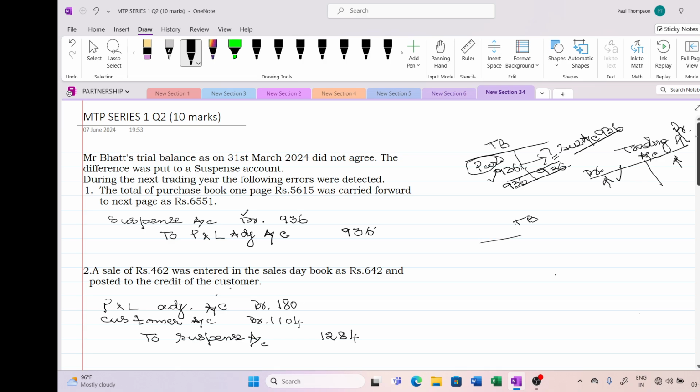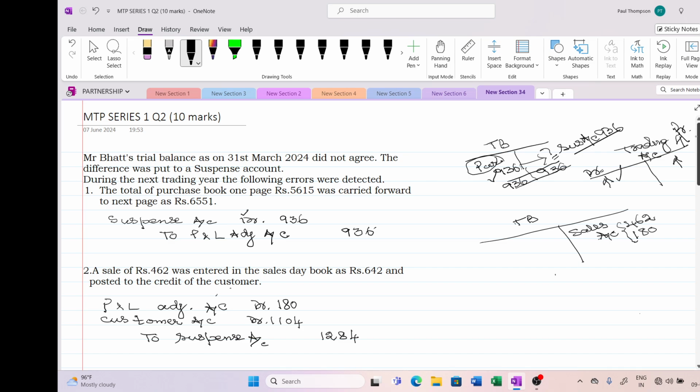Now I am writing in my trial balance. This sales account should go as 462 rupees. What I did, I wrote one more excess amount of 180 rupees. I am showing it in breakup so that you understand.